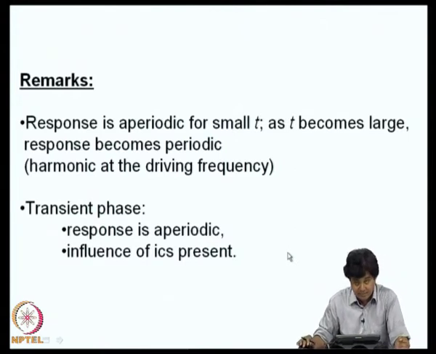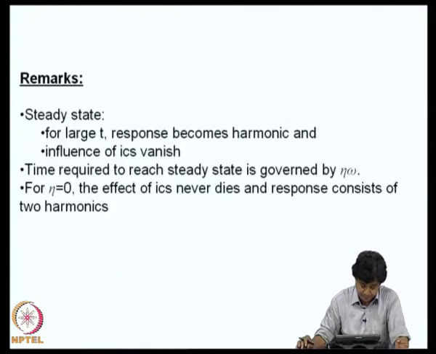Does such a thing happen if f of t is stationary is a question that we have to bear in mind. So, steady state, for large t, response becomes harmonic and influence of initial conditions vanishes. The system indeed takes some time to reach steady state, and that is governed by the factor eta omega. How does this originate?